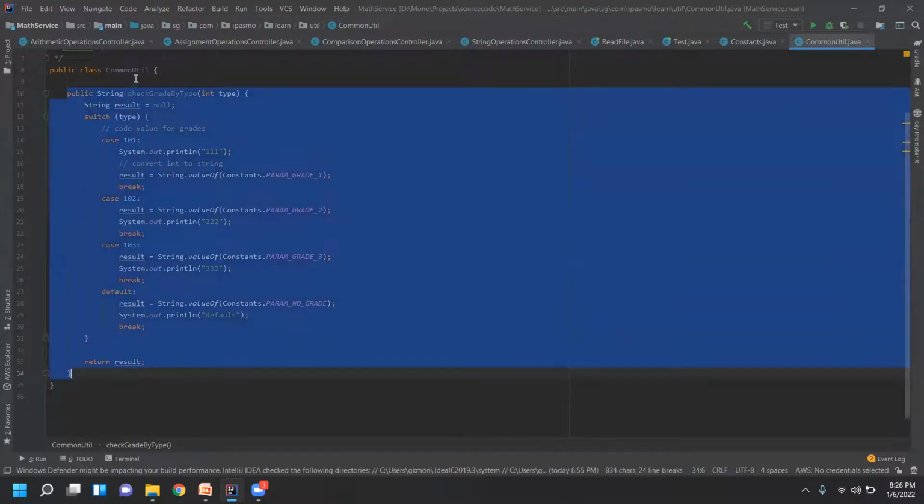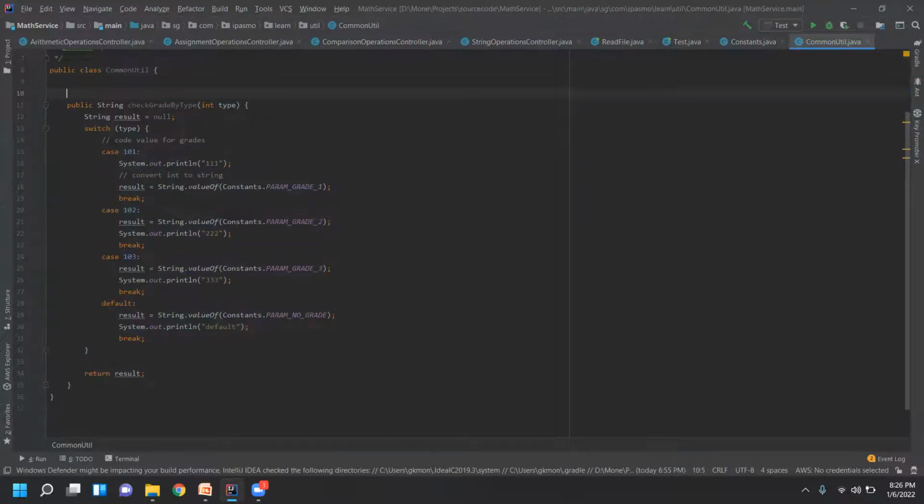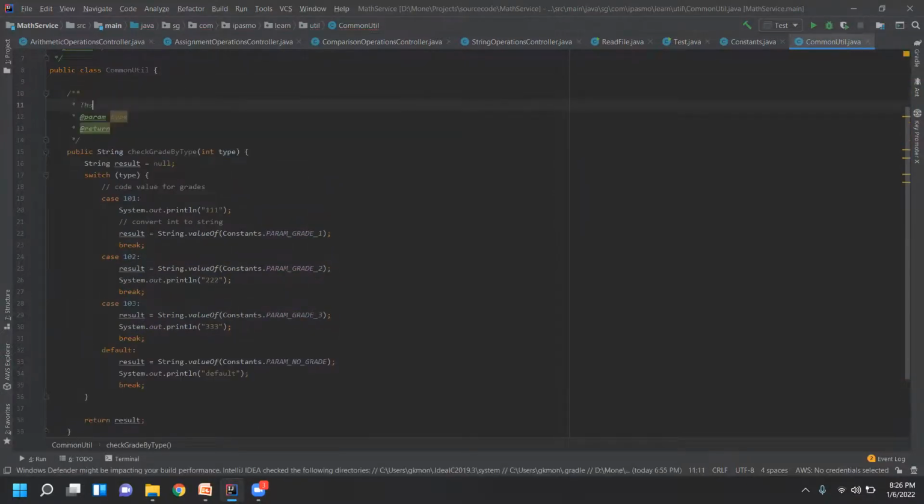The function is done means we need to have the documentation. This function returns the grade based on the code value passed, based on the type of the code that is passed.